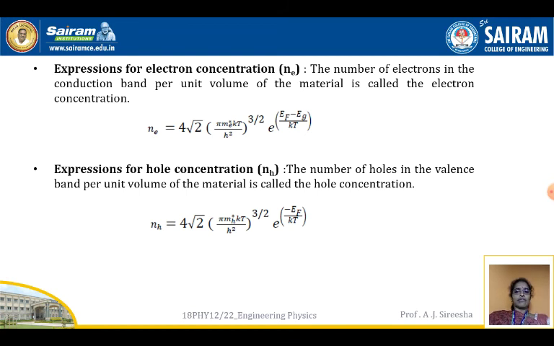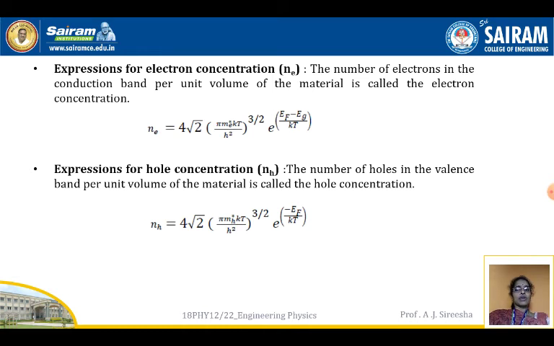Next is the expression for electron concentration. The number of electrons in the conduction band per unit volume of a material is called the electron concentration. We know that electrons are the majority charge carriers in N-type semiconductors, and holes are the majority charge carriers in P-type semiconductors. Now we are seeing these expressions. For your level, only expressions are being considered, but before that you need to know the basic understanding.